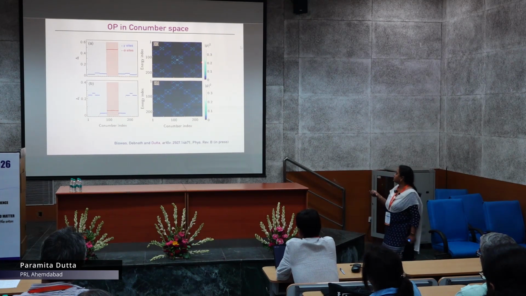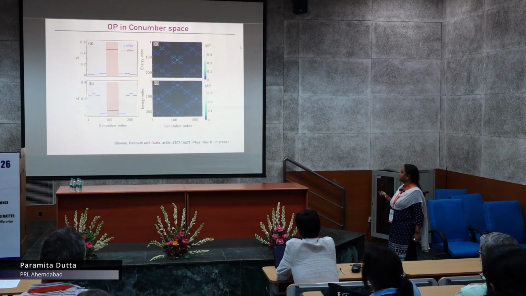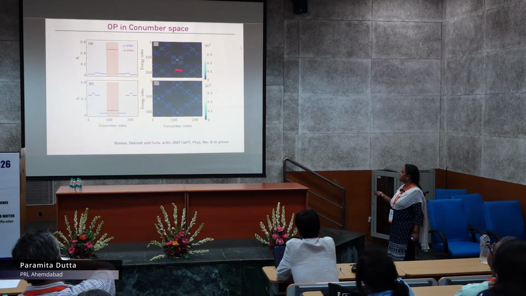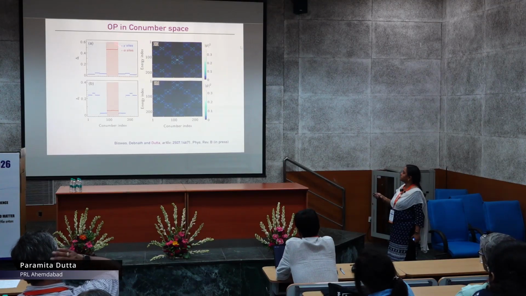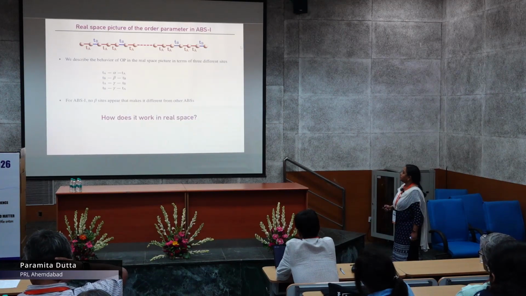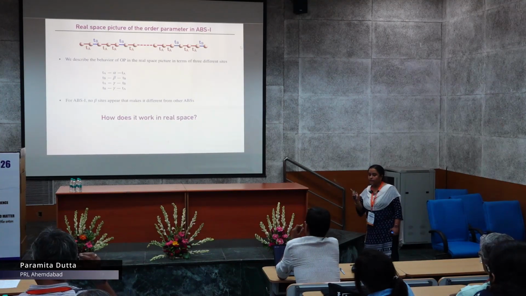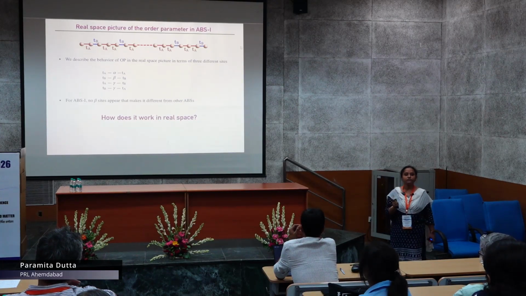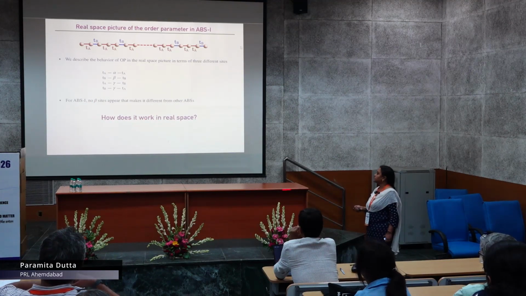And if I plot the Morshai square here for the same generation, we see that there is a tendency of clustering around these alpha sites. Basically those alpha sites are giving me the higher order parameter, and if I move to the other parameter regime, it is actually spreading out towards the gamma sites mostly. Now we cannot identify which gamma sites are giving the higher contribution, and to identify that, let us move on to the real space picture.